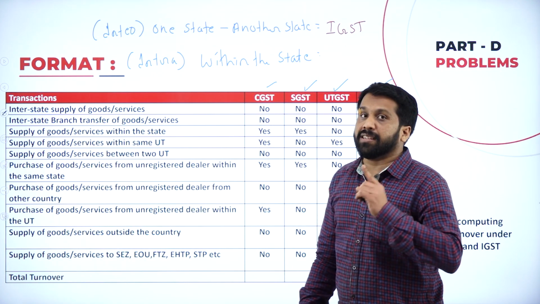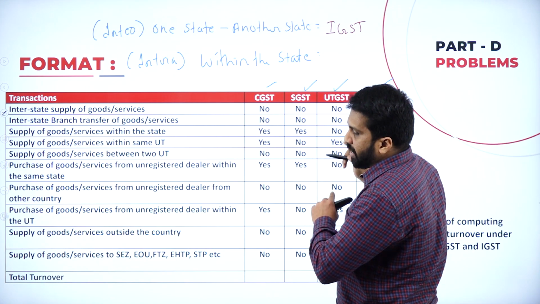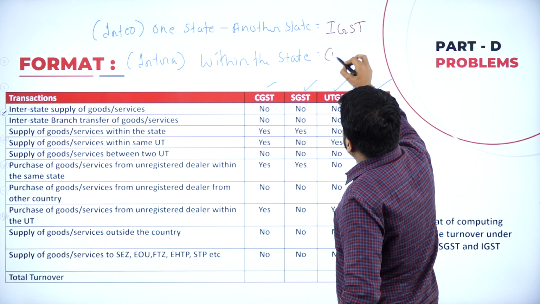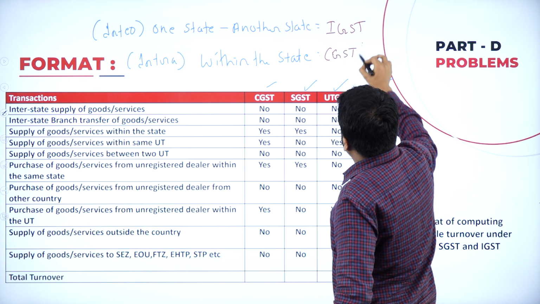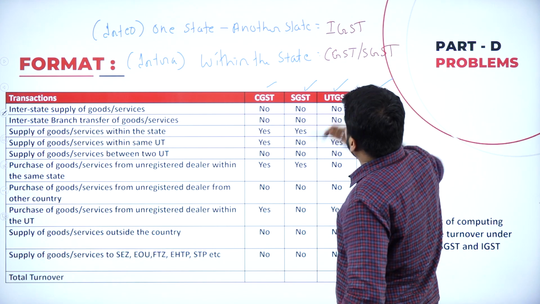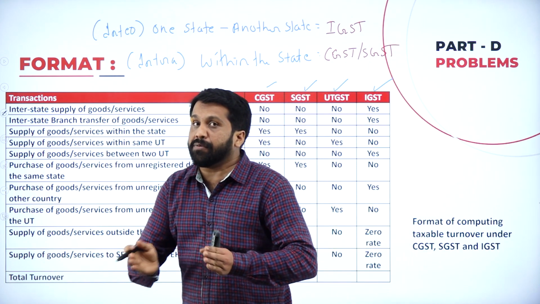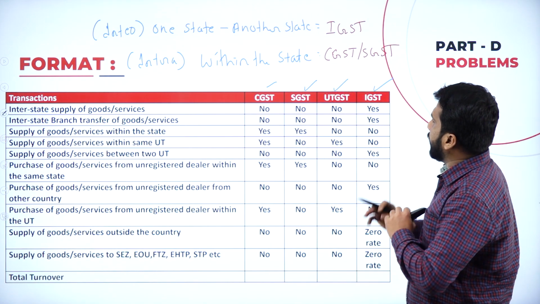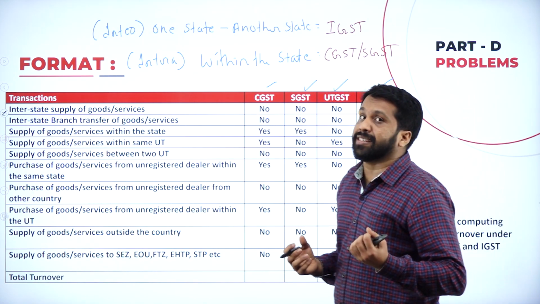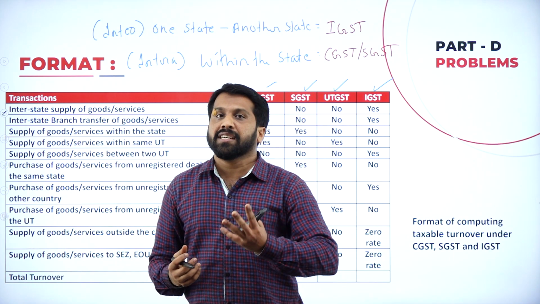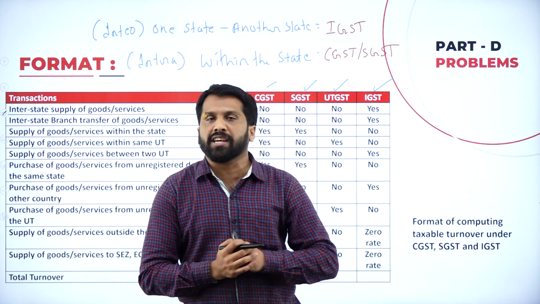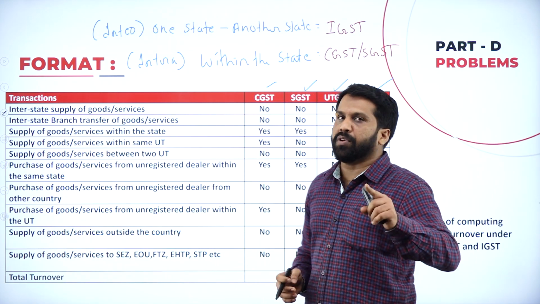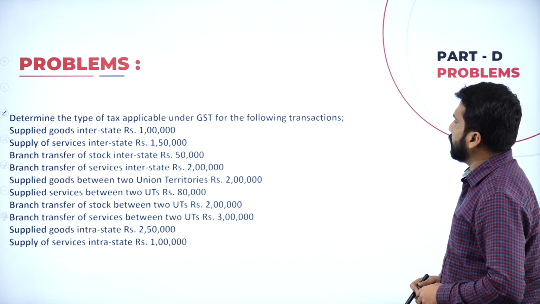It is taxable in IGST. Within the state, what happens? Within the state means CGST and SGST. Whatever tax comes has to be distributed to both. Now, anything which is union territories, like Kashmir, Delhi, Lakshadweep, all this comes under UTGST. Hope you are clear. Yes.